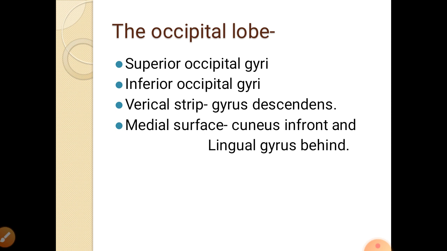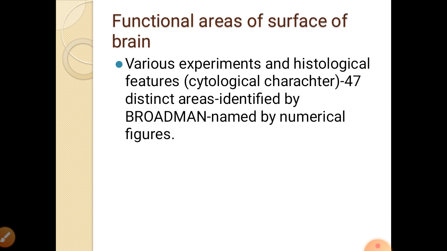Then the functional areas of the brain. Brodmann was a scientist. He did various experiments on the histological features, showing different characteristic features histologically, and he first divided the different parts of the brain that show histologically different areas.